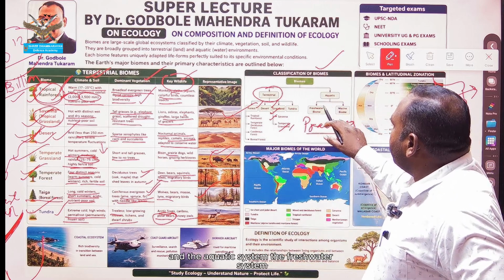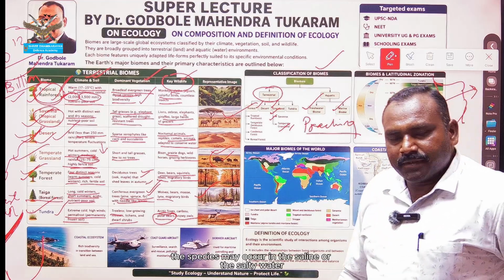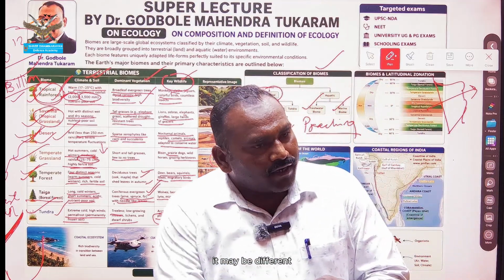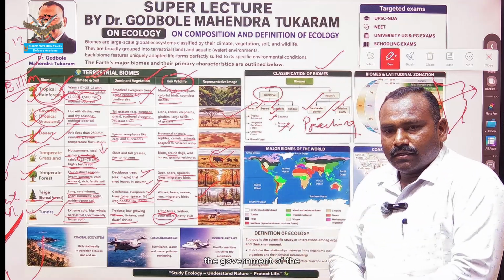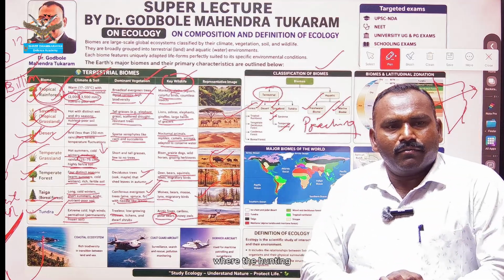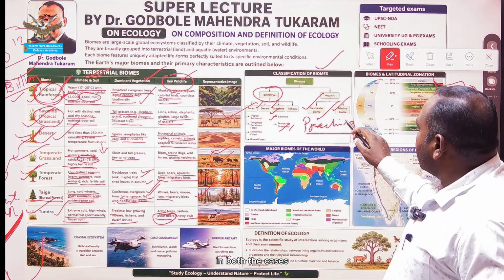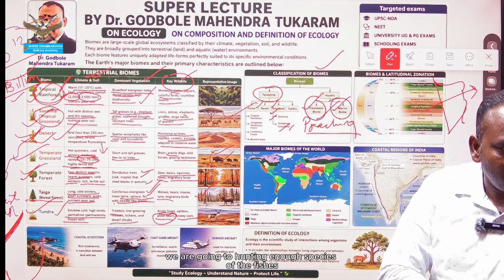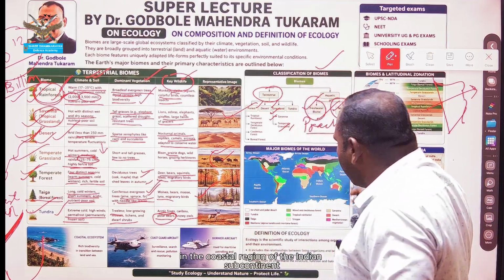And the aquatic system, the freshwater system, as well as the marine biome. The species which occur in the saline or the salty water may be different, or the species from the fresh water may be different. The government of Maharashtra is going to develop the fishery science, where the hunting or the fishing is a very important industry. In both the cases, in the fresh water as well as in the marine water, we are going to hunt enough species of the fishes. Okay, both systems we can see in the coastal region of the Indian subcontinent.